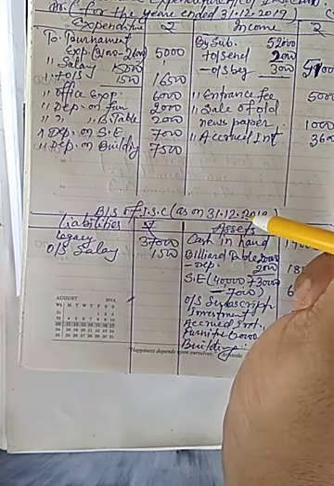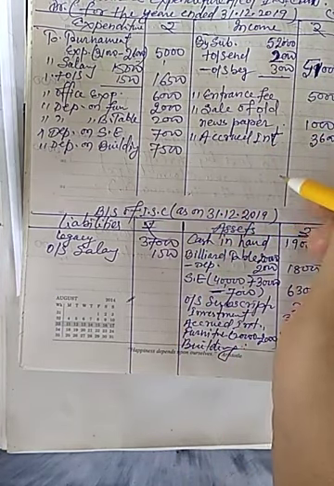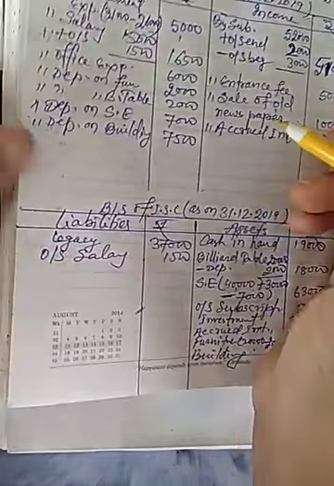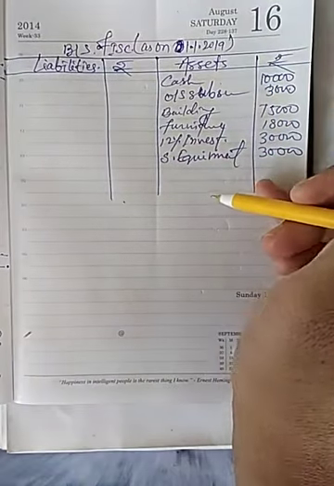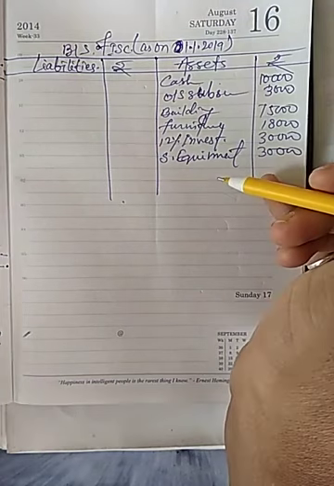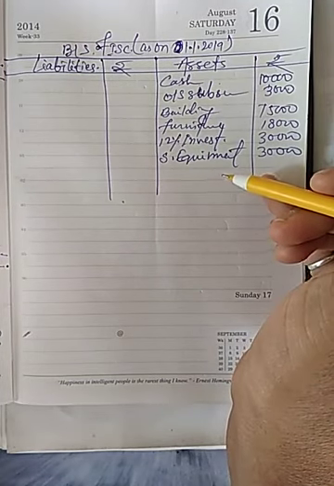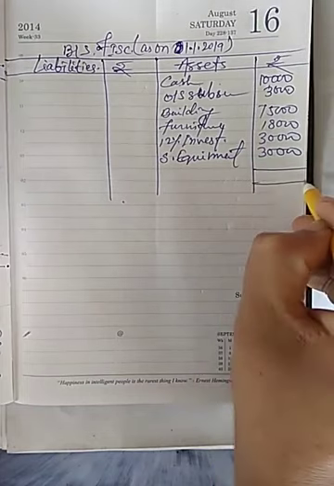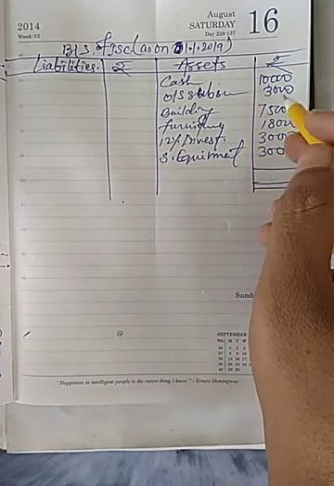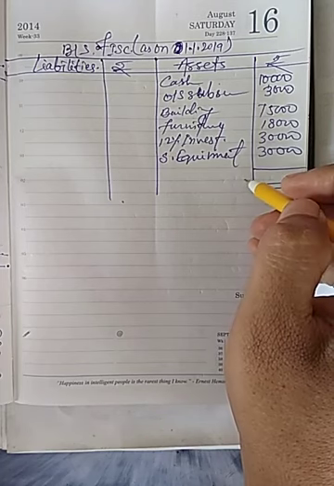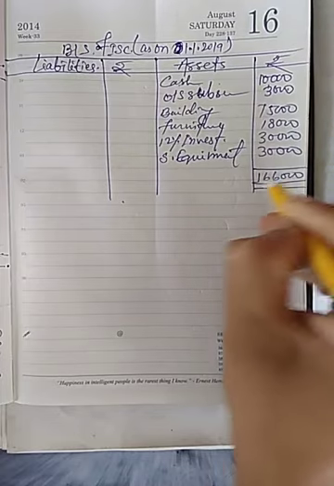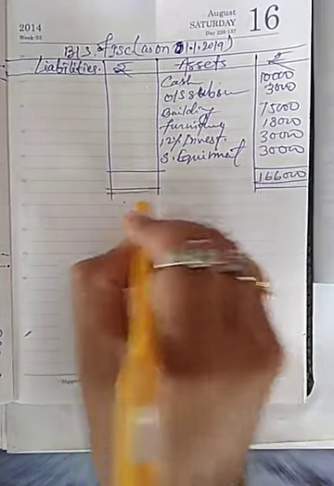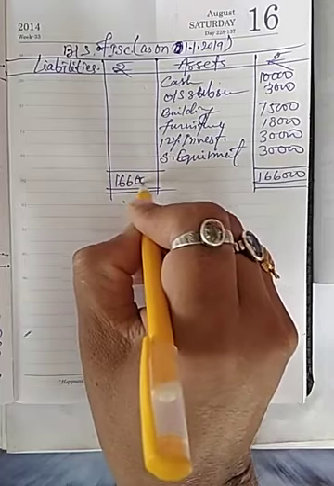Now nothing is left related to question, so I will calculate the amount of capital fund. So total amount in asset side of previous balance sheet will be 1,66,000 and 1,66,000.